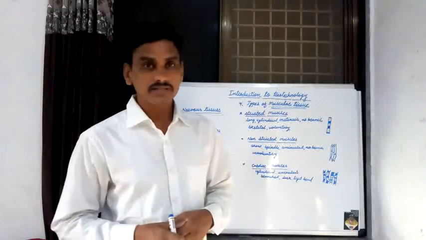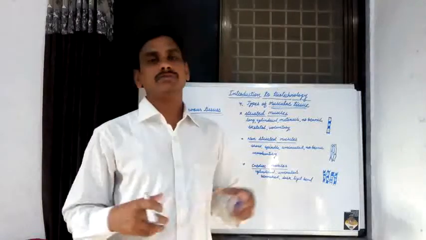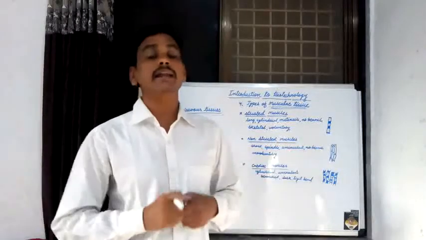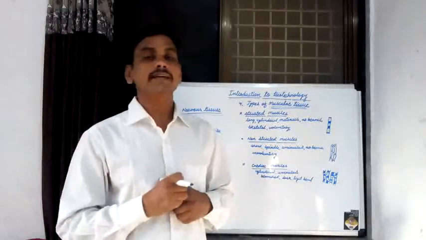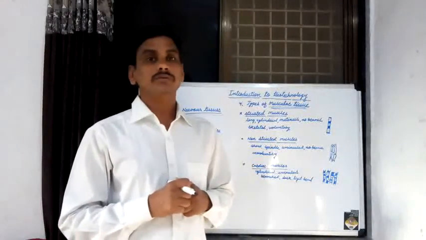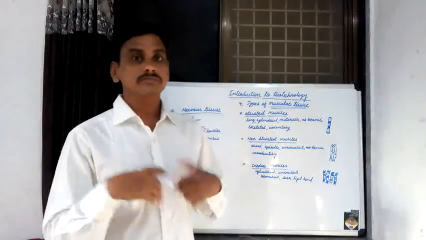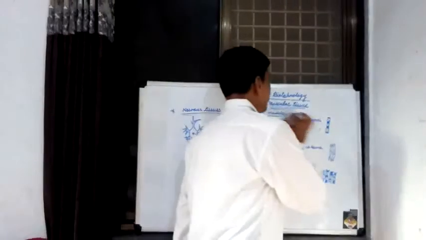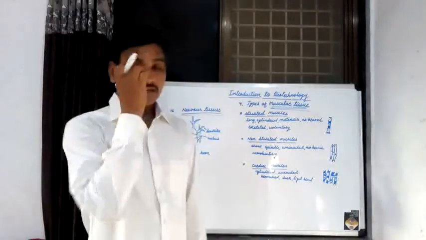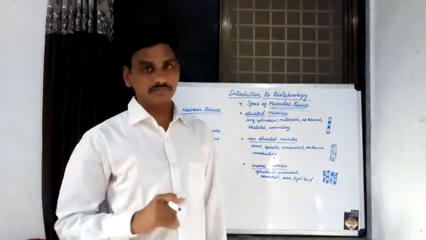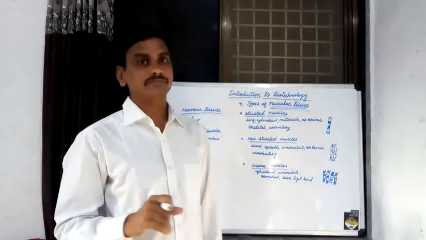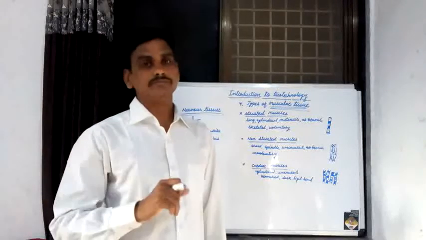Muscular tissues are present in the alimentary canal, and that's why the alimentary canal contracts and relaxes, for passing of blood and passing of digestive food. There are different types of muscular tissue present in various parts of our body.